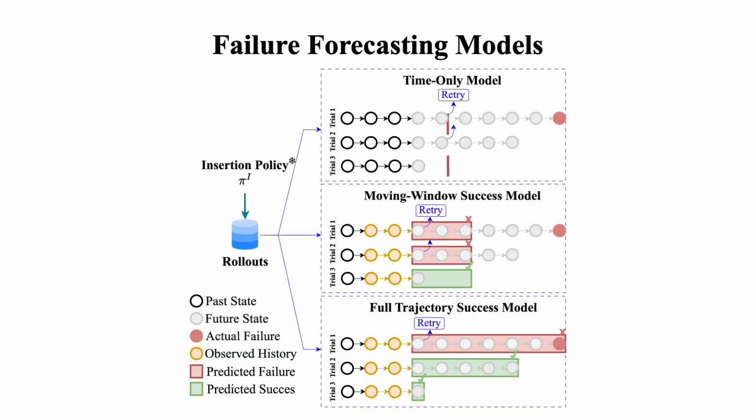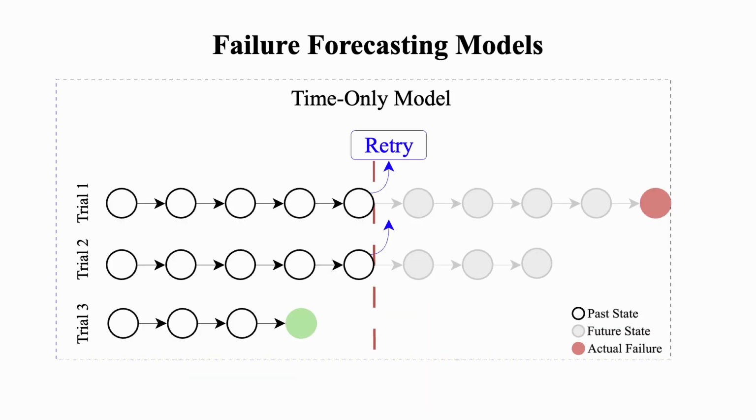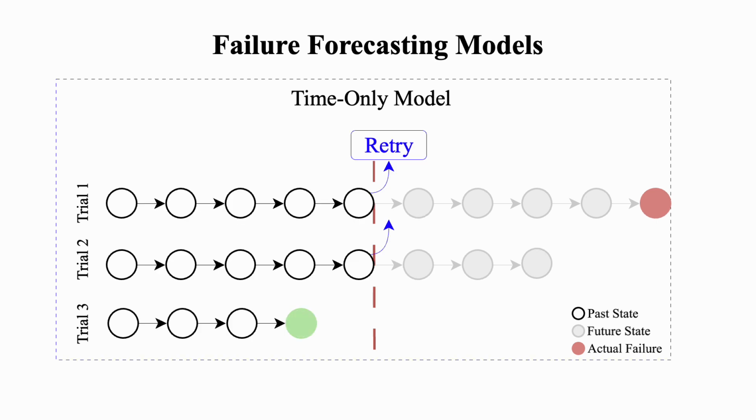We propose and evaluate 3 failure forecasting models for RIT. All these models were learned from the rollouts generated by the same pre-trained insertion policy. The time-only model triggers a recovery at a fixed time step for different trials. The retry time is determined by the empirical distribution of the rollout's success times.